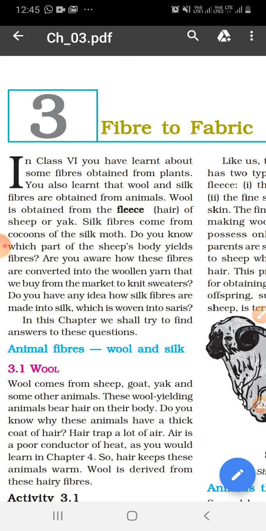These animals have a thick coat of hair. Hair traps a lot of air. Air is a poor conductor of heat. So, hair keeps these animals warm, and wool is derived from these hairy fibers.